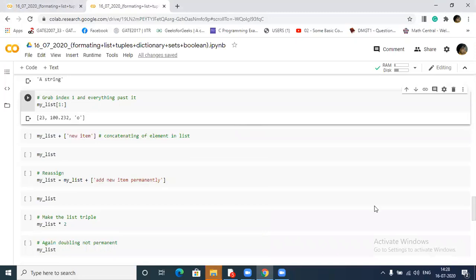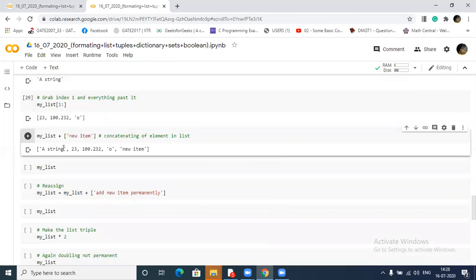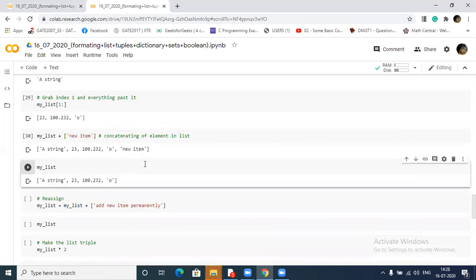Anyway, just give me a second. I will share today's file. Okay, here, when I run this, see that it is a temporary result. Just remember this, it is a temporary result, it's not modifying our original. When I run this, you can see this new item is not added here.